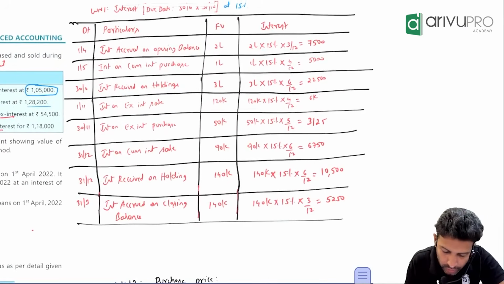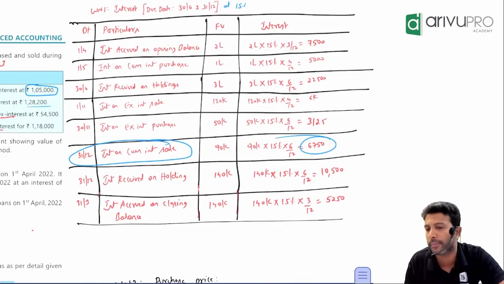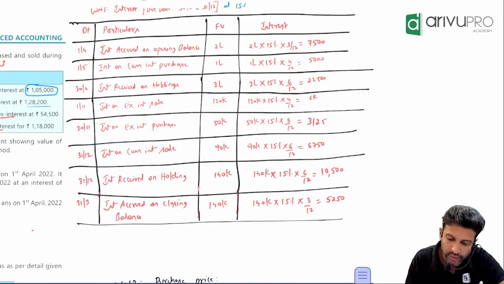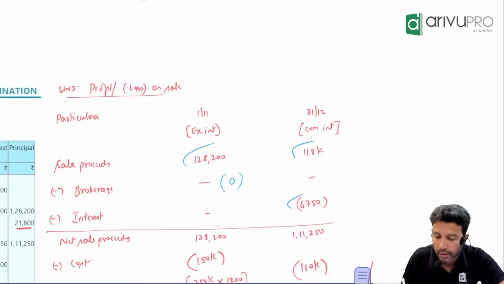Go back to 31st December's previous working note. Working note number 1 here: interest on cum interest sale. How much interest is included? 6750. What we have to do for that 6750? Reduce. By reducing, you will get the net sale proceeds.